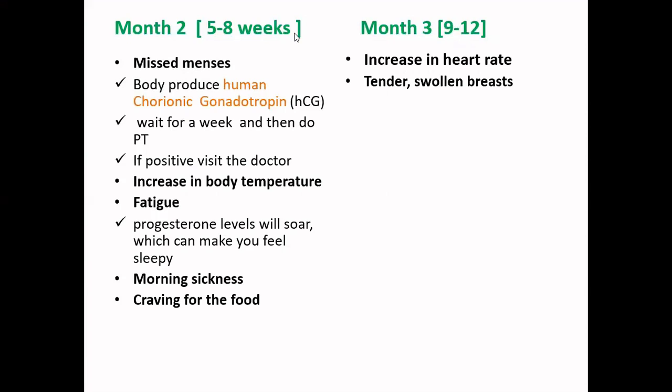Going to the third month, you will definitely find there is an increase in the heart rate. There is tenderness and your breasts are swollen. Breast enlargement is also one of the common indicators of conception, and it is basically observed after the third month. So these changes are reflected from the third month onwards.